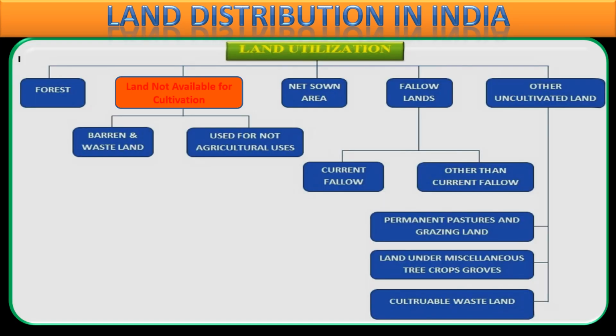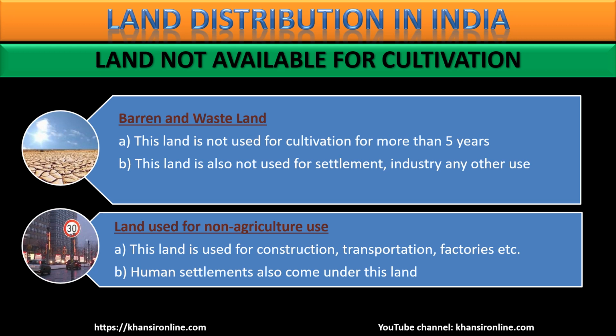Next, we'll see land not available for cultivation. There are two types of land which you can say is not available for cultivation, that is barren land and wasteland. Barren land मतलब land unfit to grow agriculture crops, मतलब वो जमीन जो एग्रीकल्चर करने के लायक नहीं है, बंजर जमीन हम जिसको बोलते हैं, और वो जमीन मतलब वेस्टलैंड भी होती है. सो दिस लैंड इज नॉट यूज फॉर कल्टिवेशन. मतलब पिछले 5 सालों से this land has not been used for cultivation.